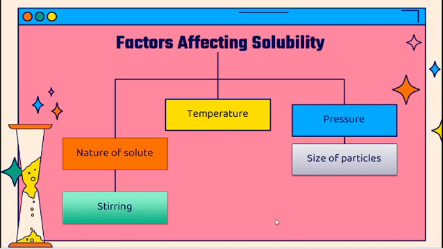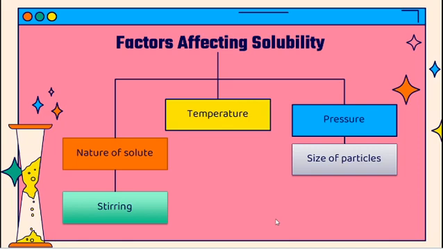Temperature: when temperature is increased, the solubility rate will increase, so the solute dissolves very easily. Then the nature of solute. We all know what polar compounds and non-polar compounds are. Polar compounds dissolve in water and non-polar compounds dissolve in solvents like benzene. And then pressure. Pressure affects solubility. Pressure helps gas to dissolve in a liquid.